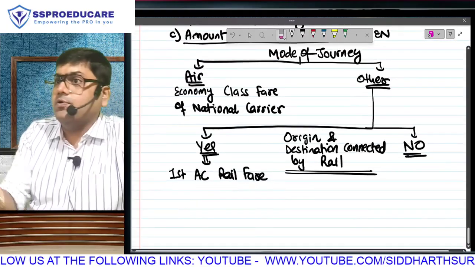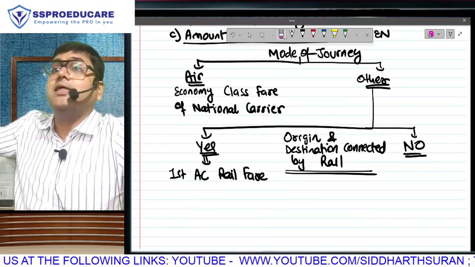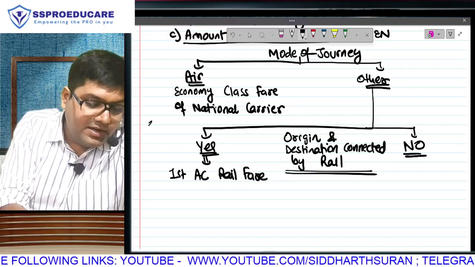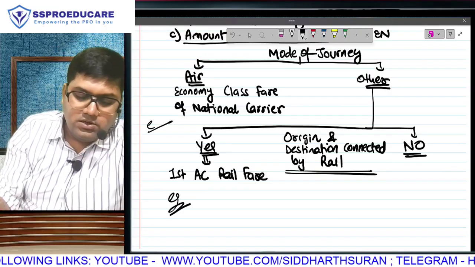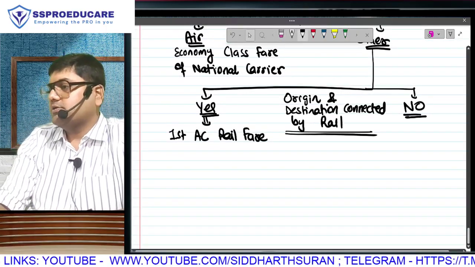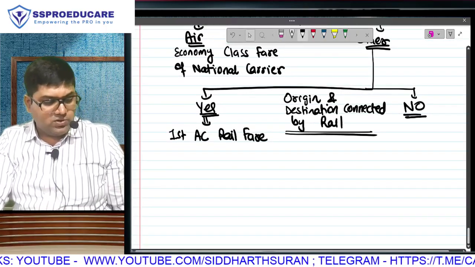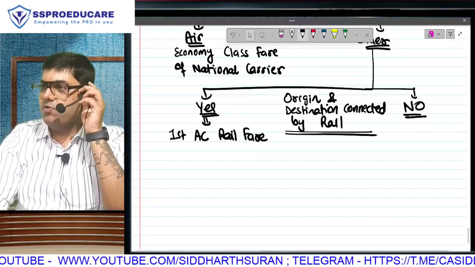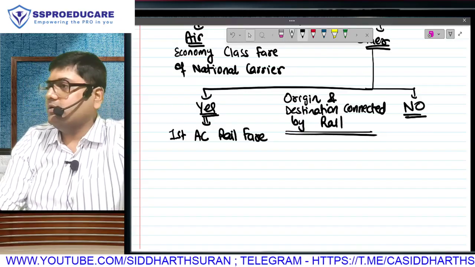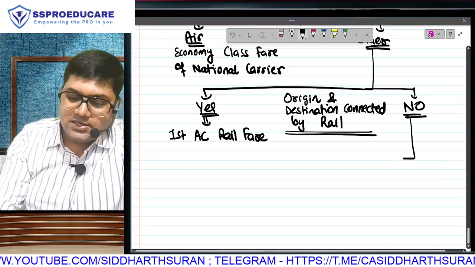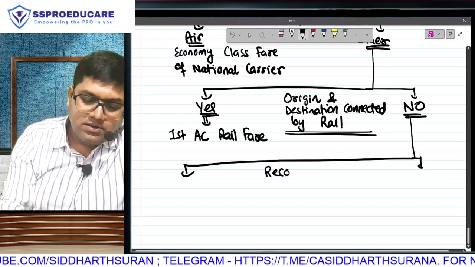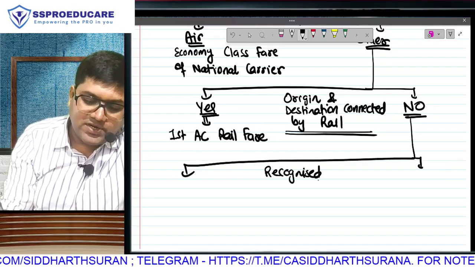Once upon a time I told you, don't blindly write only what I am writing. There are some explanatory examples that I am giving. In short, if you have written example Mumbai Delhi, example Mumbai Jodhpur, example Mumbai Alibag, later on you will remember the explanation. You have access to the video in case you have forgotten anything, but you don't watch it, that you and I both know. Okay, so listen, possible Mumbai Alibag. So your next thing that you check is whether there is any recognized mode of transport?